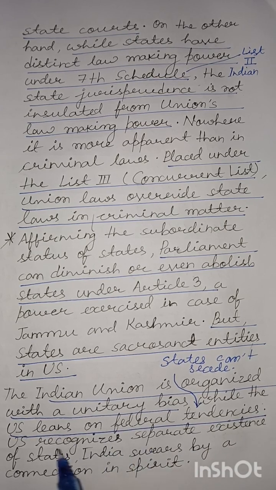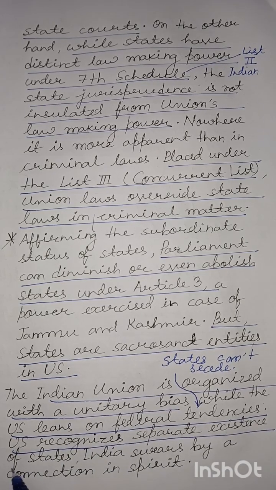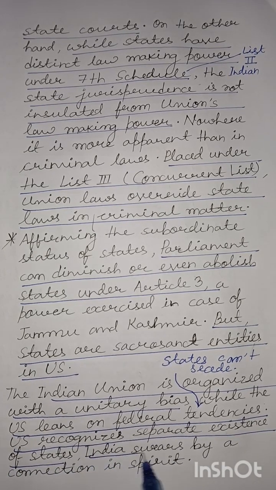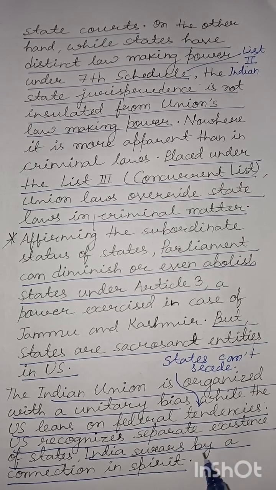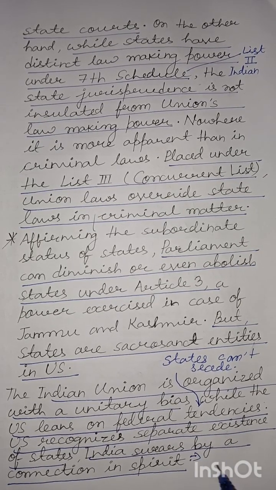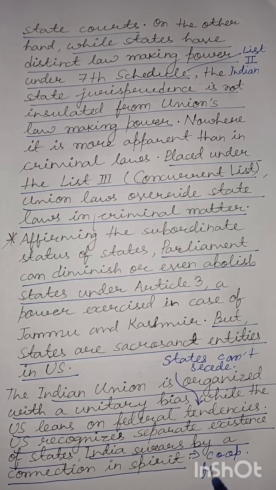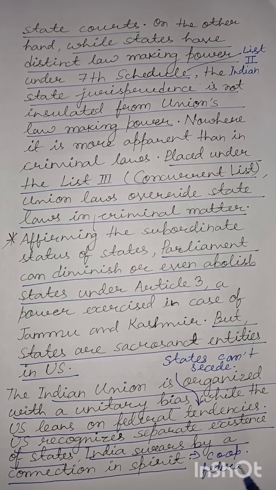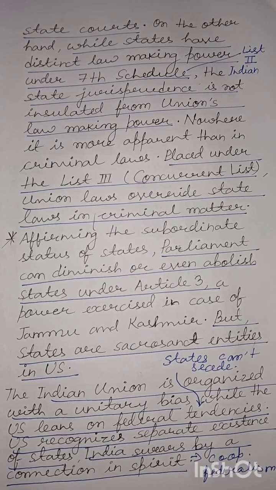The US recognizes the separate existence of states, while India swears by a connection in spirit. Basically, the entire idea of cooperative federalism takes shape from this underlying connection in spirit.